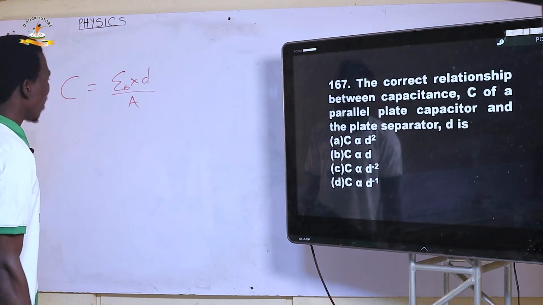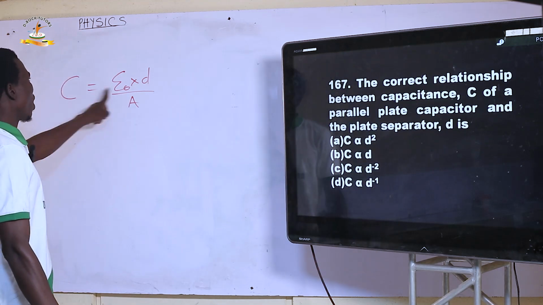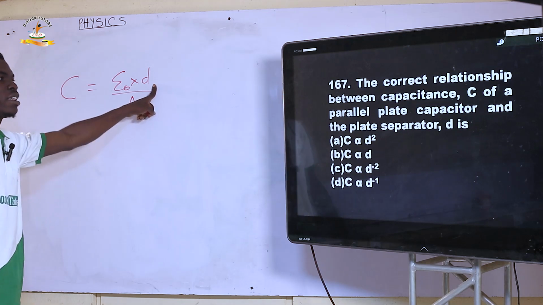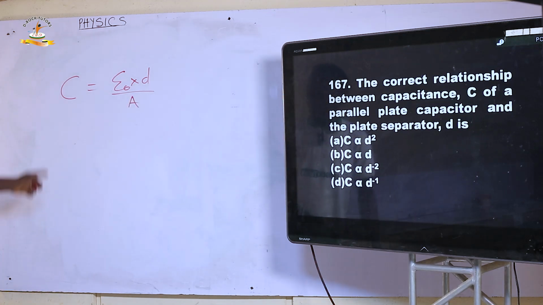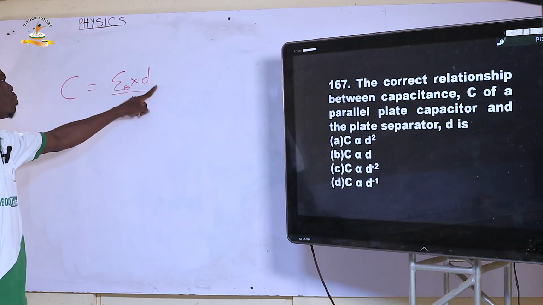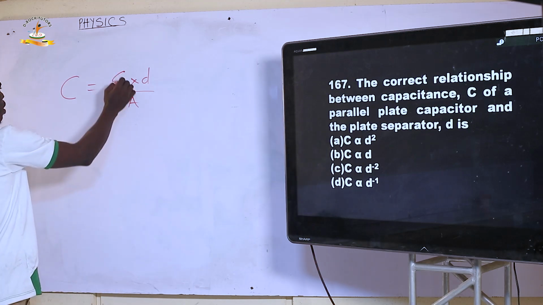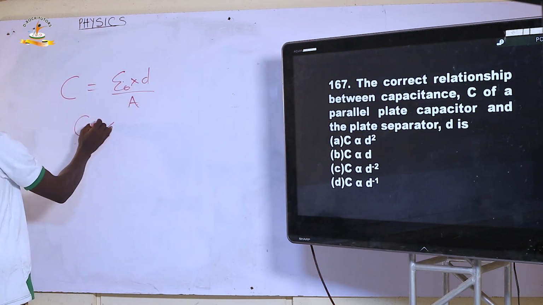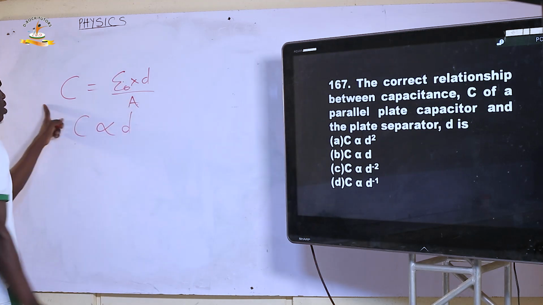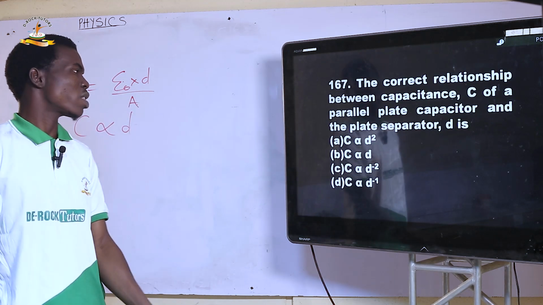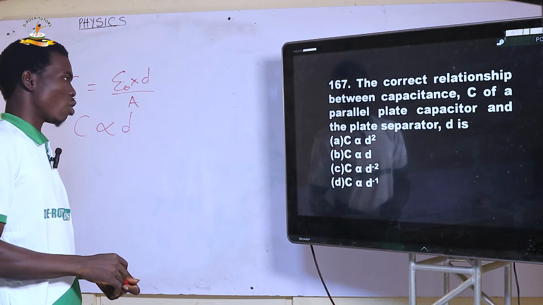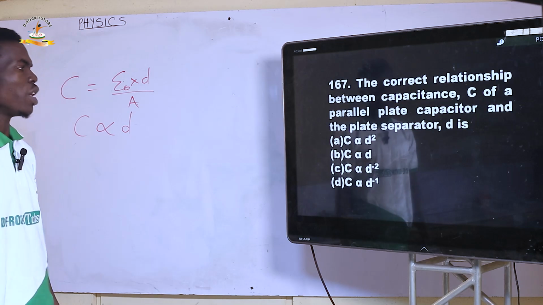However, between the capacitor and the separating distance, they are directly proportional. So this is a constant, this is a constant. The only thing you can say is that capacitance is directly proportional to separating distance, and that makes the right option B.